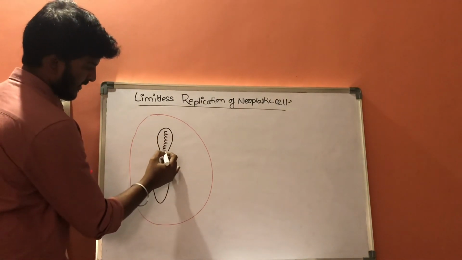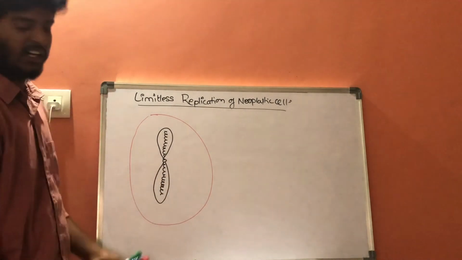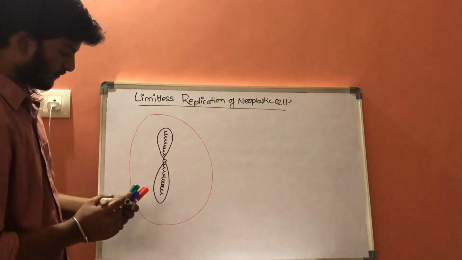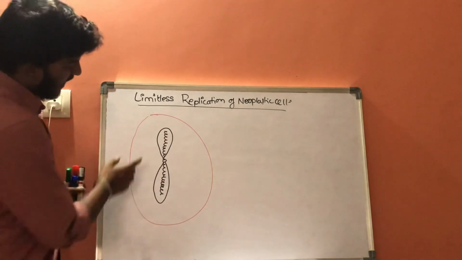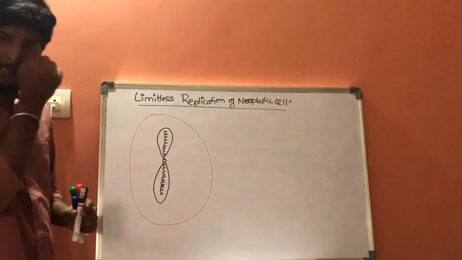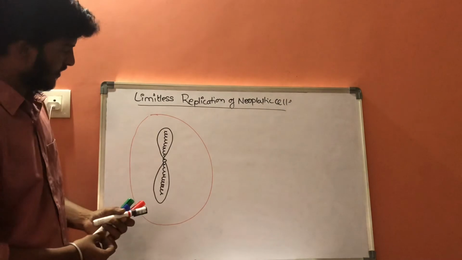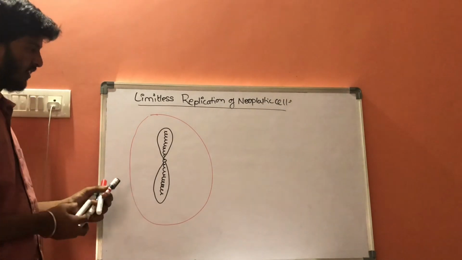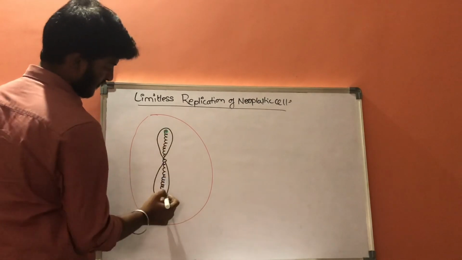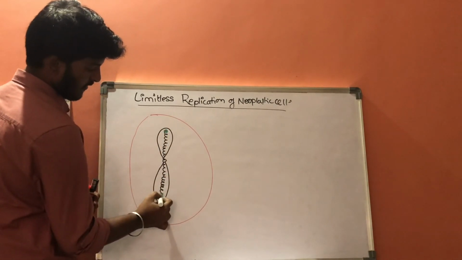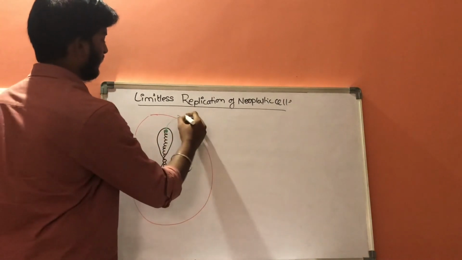Inside it consists of genetic material which undergoes DNA replication. As it undergoes DNA replication, the ends of this DNA material will be lost. There is a special enzyme called telomerase.